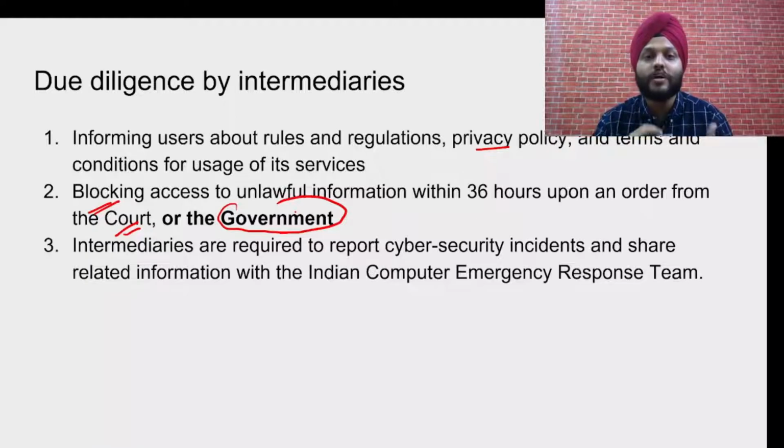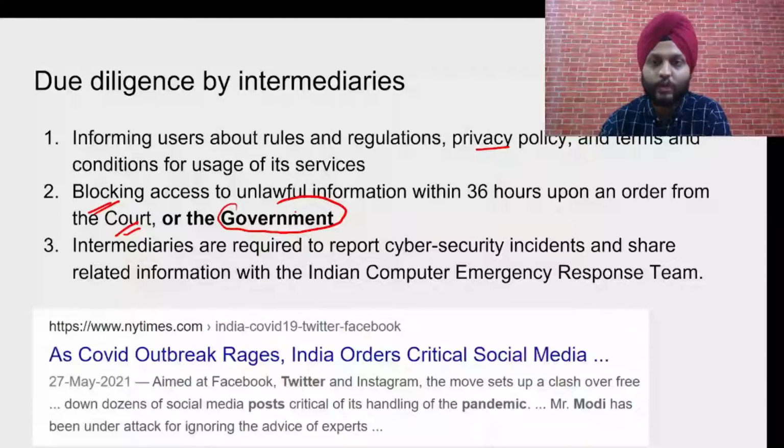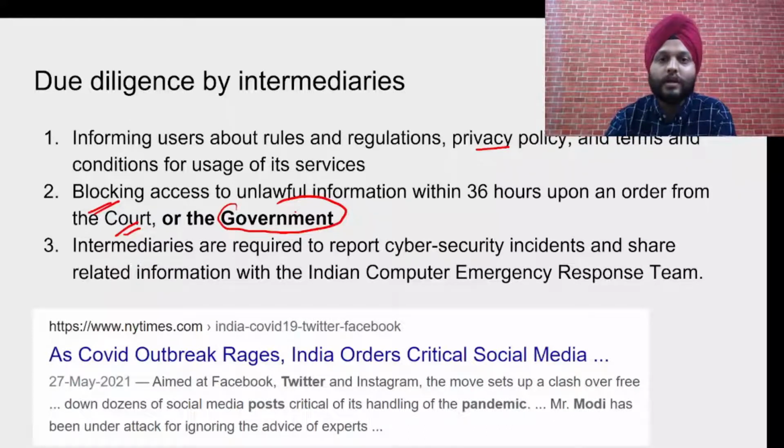They may like to remove it, as was done during the recent COVID case, when the COVID cases were taking place. The Indian government had asked Twitter primarily to remove the problematic content, which they were not complying with. And recently some of it was removed, some wasn't. Even the handles of the politicians of the opposition, primarily Congress, were blocked.